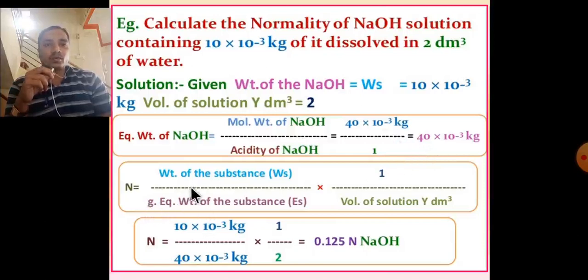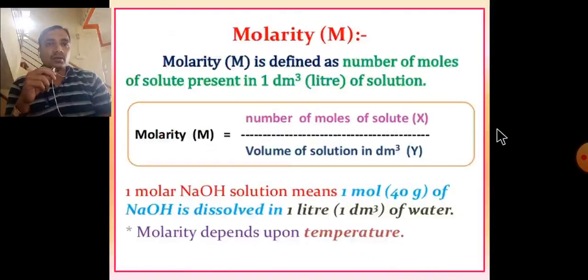N is equal to weight of the substance divided by gram equivalent weight of the substance, into 1 upon volume of solution. That's 10 into 10 raised to minus 3 kg upon 40 into 10 raised to minus 3 kg, into 1 upon 2, which is equal to 0.125 normal NaOH solution.